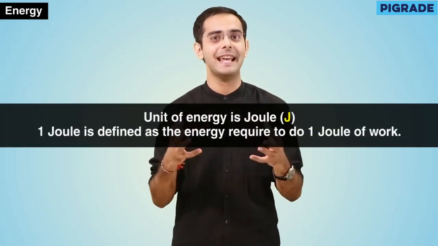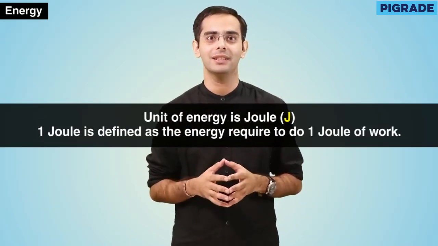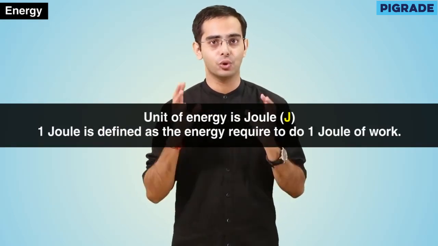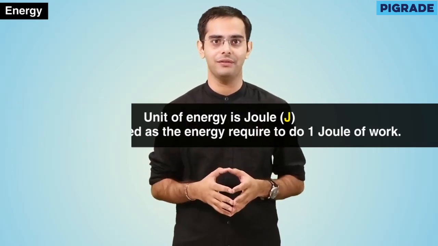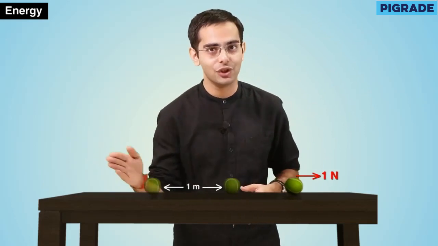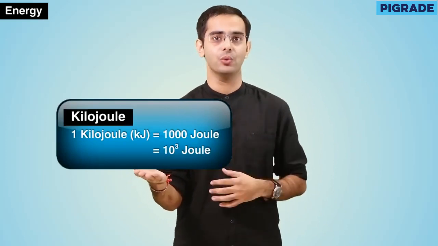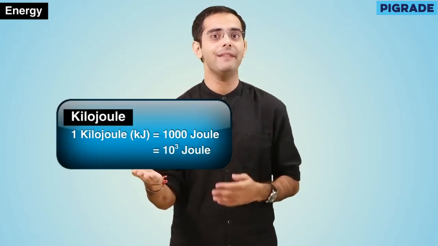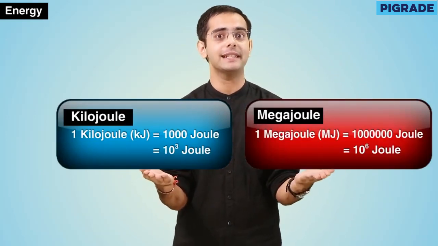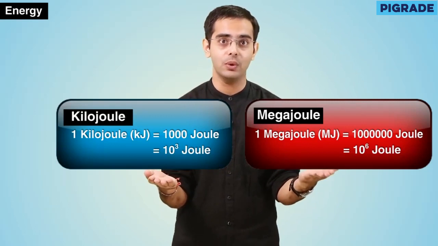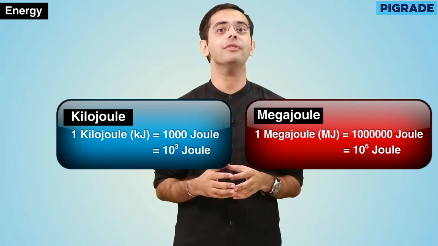And the unit of energy is the same as that of work, and that is the joule, which is represented by capital J. So to do 1 joule of work, we need 1 joule of energy, where 1 joule of work is defined as the amount of work done when a force of 1 newton moves the body through a distance of 1 meter in the direction of applied force. Now there are also larger units of energy besides the joule. We have the kilojoule, represented by the symbol small k and capital J, and it is equal to 1000 joules, or 10 to the power 3 joules. And then we also have the megajoule, represented by the symbol capital M capital J, and it is equal to 10 to the power 6 joules.